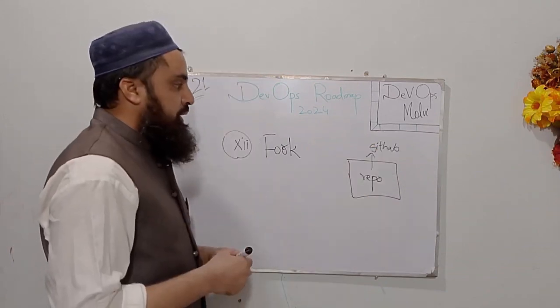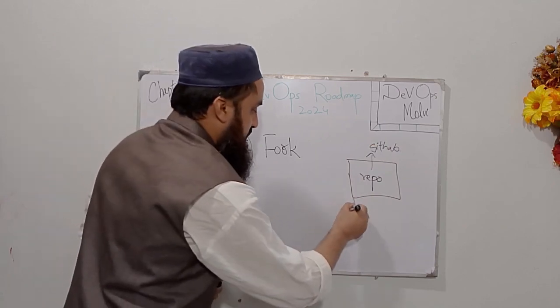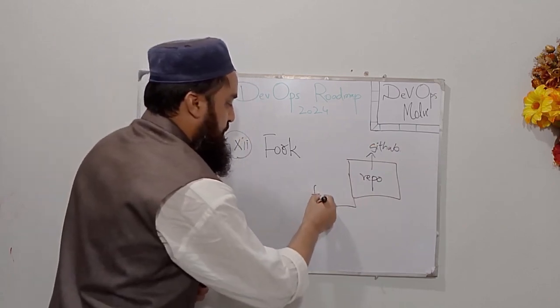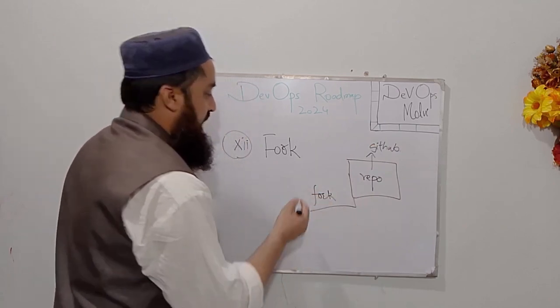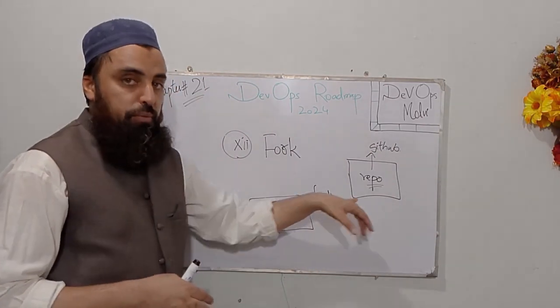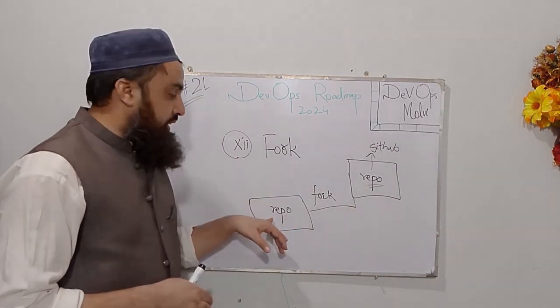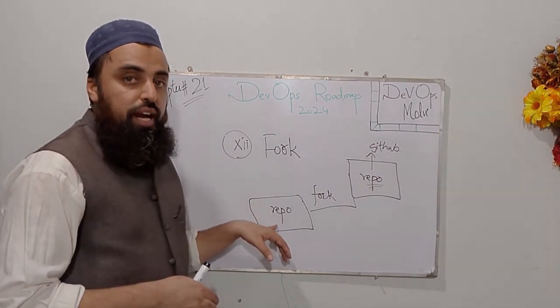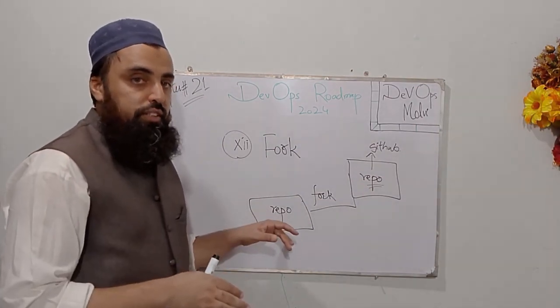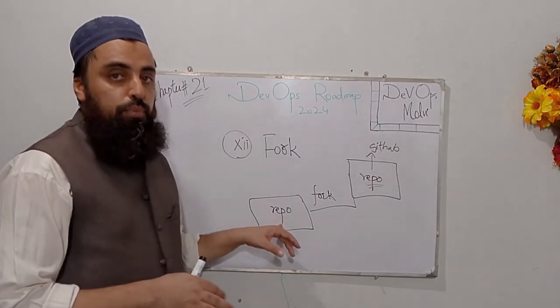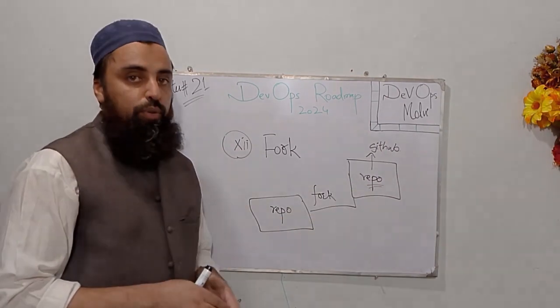So what would be the best practice? The practice is to fork, to take the fork of that repository. So fork is actually the copy of your main repository, and after that you can make changes in that repository, and after testing those changes you can then push the changes to the main repository.